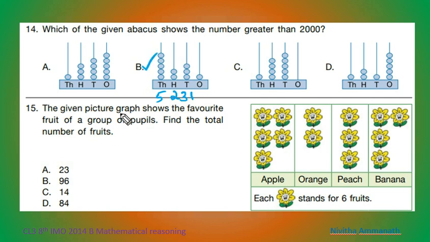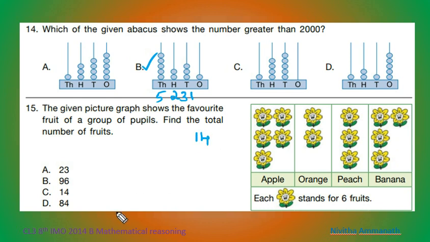Next one, the given figure graph shows the favorite fruit of a group of pupils. Find the total number of fruits. So how many flowers are here? Apple represents 5 flowers. Orange represents 2 flowers. Peach represents 3 flowers. Banana represents 4 flowers. So how many flowers are here? 1, 2, 3, 4, 5, 6, 7, 8, 9, 10, 11, 12, 13, 14.